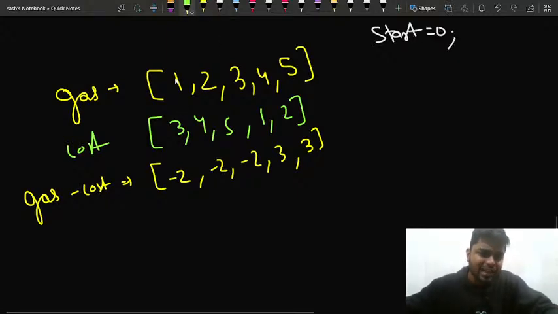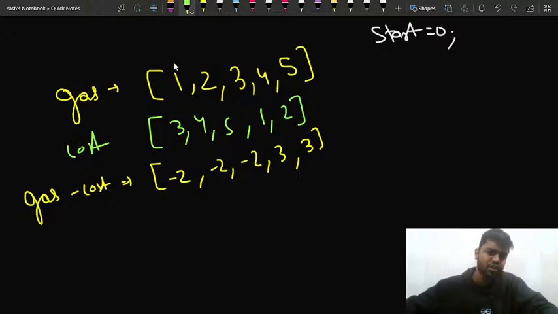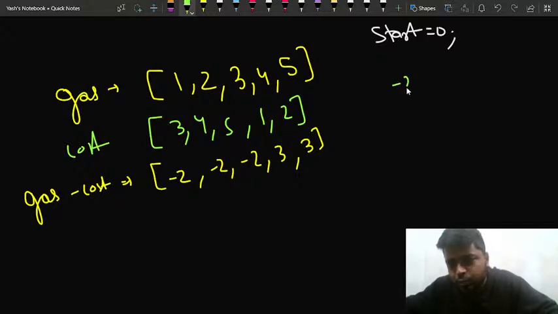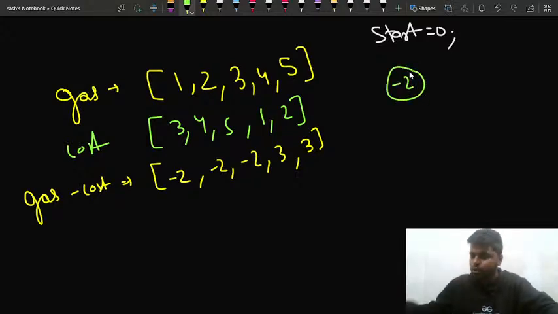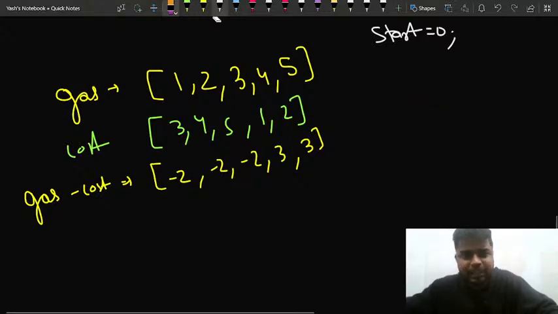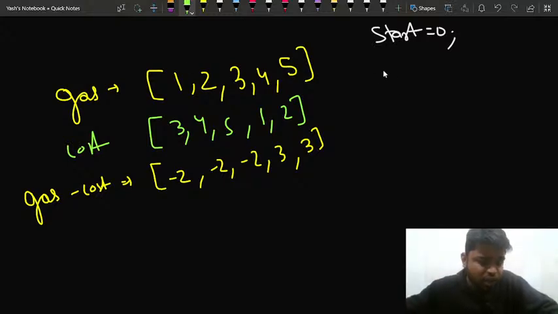So I see what's the difference between the gas and the cost. This is nothing but -2. So can I travel from the first station to the next station? No, I cannot. So I cannot pick this one. Then next, can I move from the second station to the next station? I feel I can. If I start from the second station, start is equal to 1, meaning the indexing part, right?